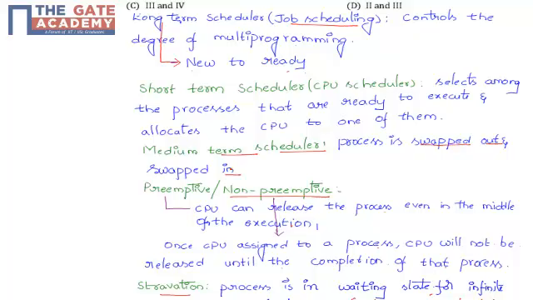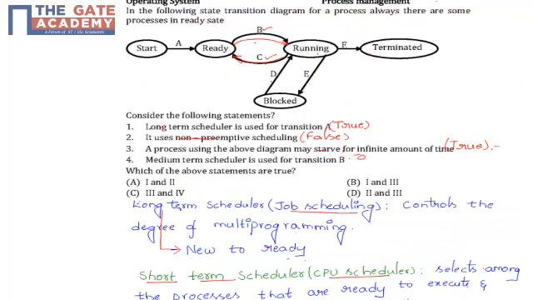We have learned long-term scheduler and medium-term scheduler, right? We will learn about short-term scheduler also, which is nothing but a CPU scheduler. It selects among the processes that are ready to execute and allocates the CPU to one of them. So from this question, the fourth statement is false.